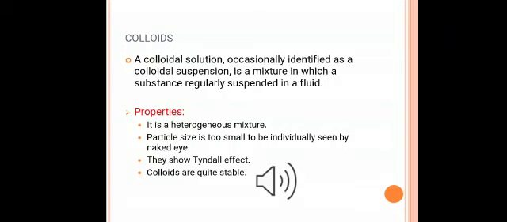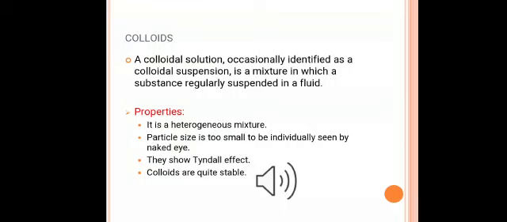The components of a colloidal solution are the dispersed phase and the dispersing medium. Like in a true solution, we have solute and solvent. The solute-like components or the dispersed particles in a colloid form the dispersed phase, and the component in which the dispersed phase is suspended is known as the dispersing medium.